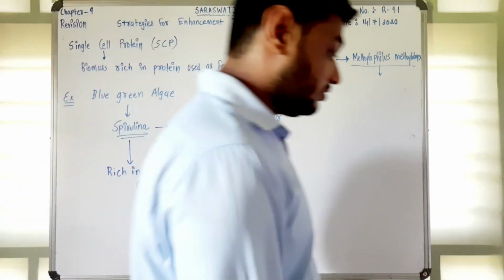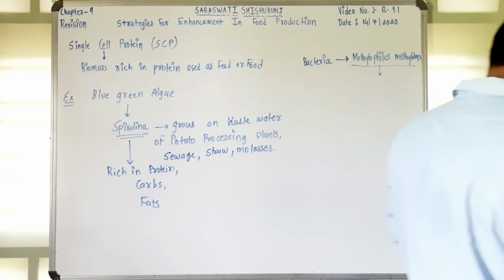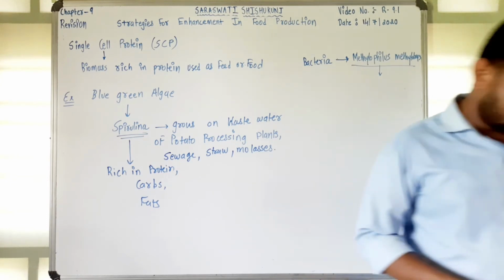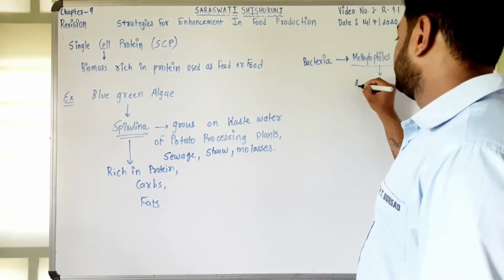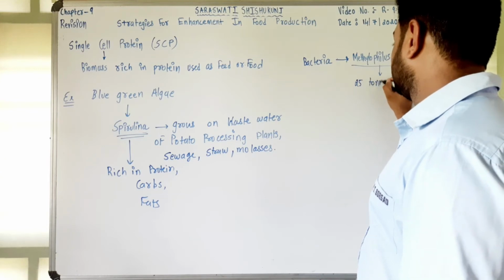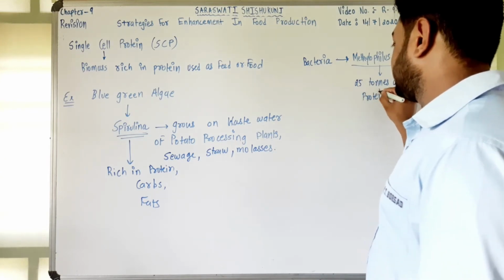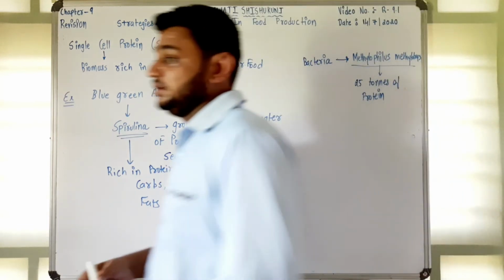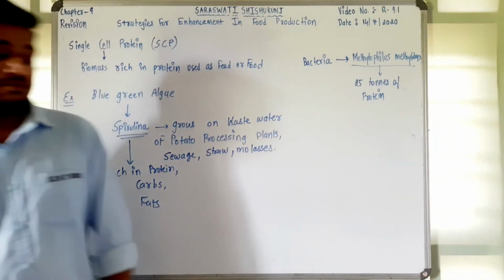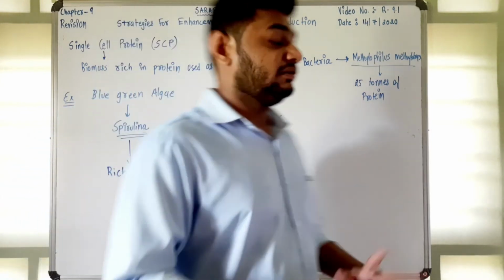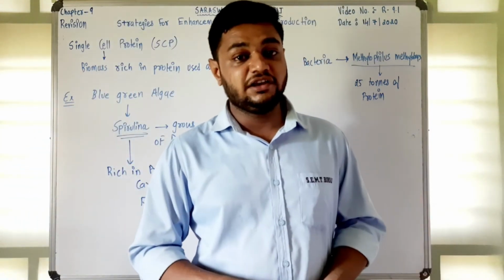Approximately the amount of protein in case of it is 25 tons of protein. This is a very high amount of protein which can fulfill the requirement of the people. So this is about the single cell protein.